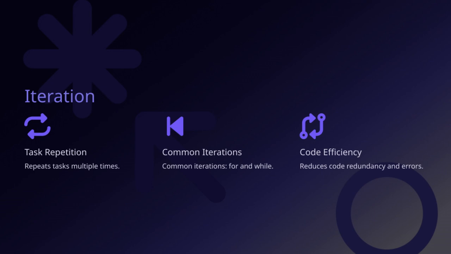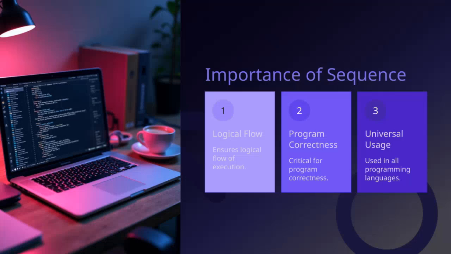So, by focusing on code efficiency through iteration, we're not only making our programs more reliable, but also more aligned with best practices in software development. This all ties back to our goal of creating better, more maintainable code in the most effective way. Used in all programming languages, the concept we're discussing today is truly universal. It's a fundamental aspect that applies no matter what language you're working with.